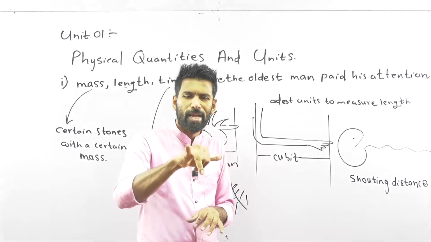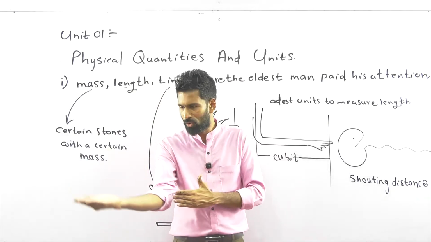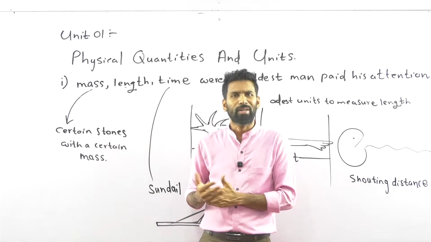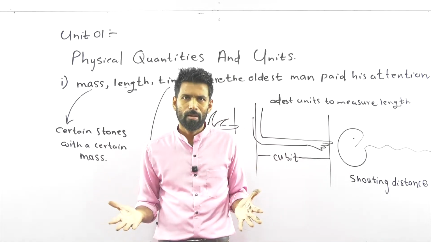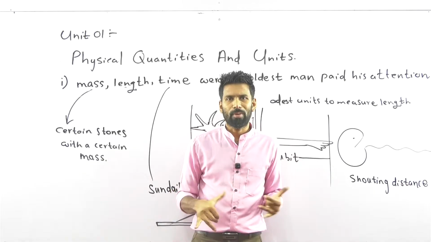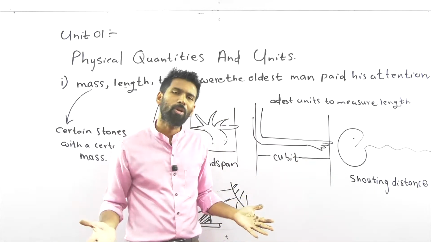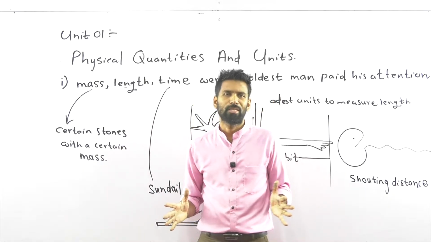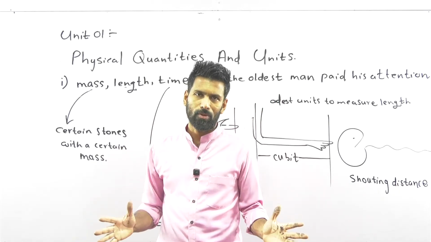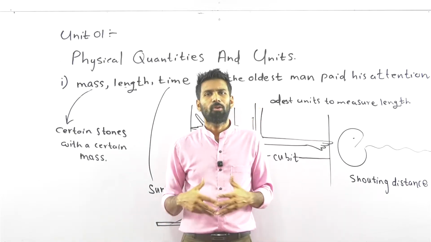What about the handspan? These are called body-based units. Handspan and cubit are based on the body. When the person grows older, the handspan changes, the cubit changes. So that's what I need to point out. These older units are not good units. They are not accurate. They change with time, with the person, and with the method of use.